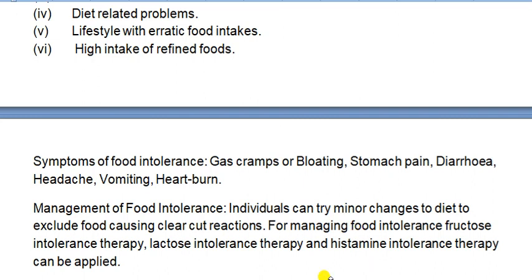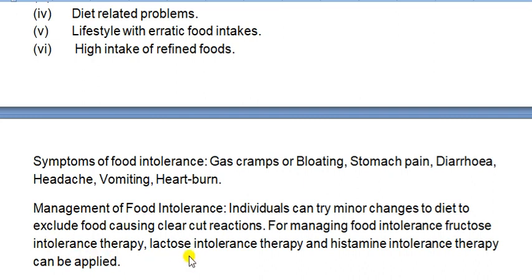And there are a few therapies which can help with food intolerance, like fructose intolerance therapy, lactose intolerance therapy, and histamine intolerance therapy, which can be applied if you are suffering from food intolerance.